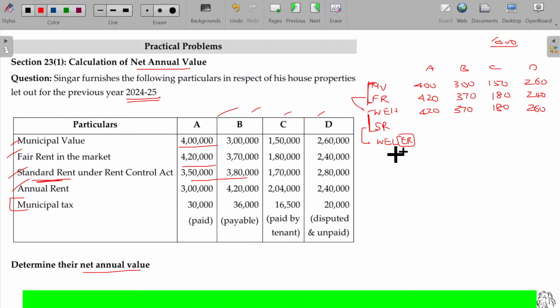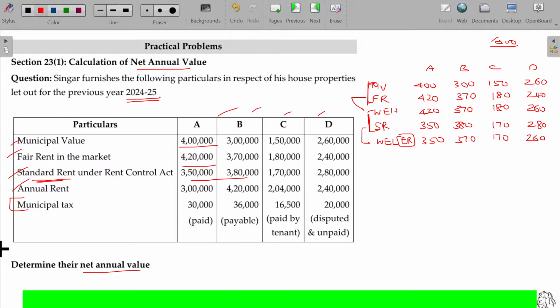Standard rent applicable here being 350, 380, 170 and 280. The logic behind this is legally controlling the exorbitant rent. The earlier rent should not go beyond this, so it's restricted to standard rent. 350 will be taken, 370 will be taken, 170 will be taken, 260 will be taken.